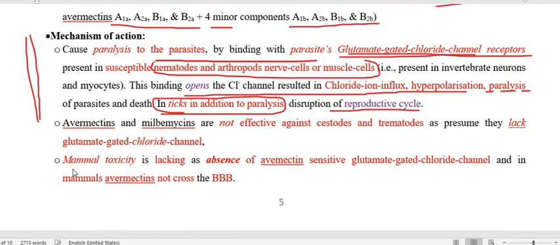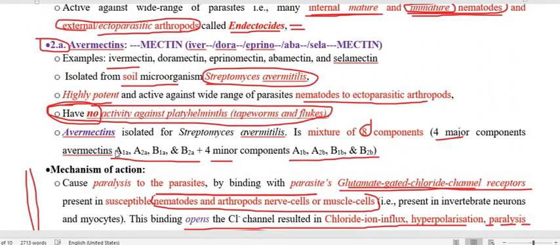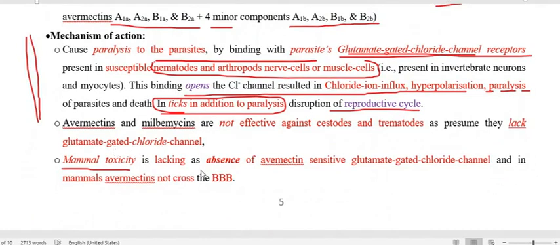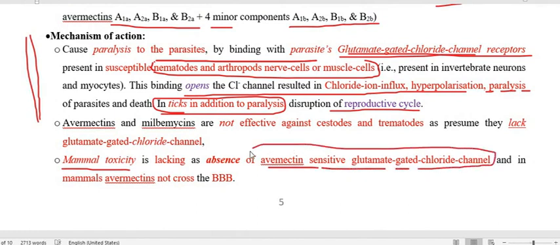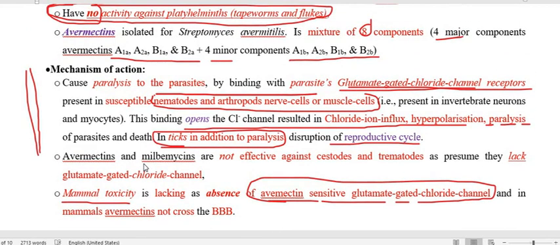So in the case of mammals as well as platyhelminths, the ivermectin-sensitive glutamate chloride channel is lacking, and therefore this will not act against the platyhelminths and usually does not show toxicity in mammals.